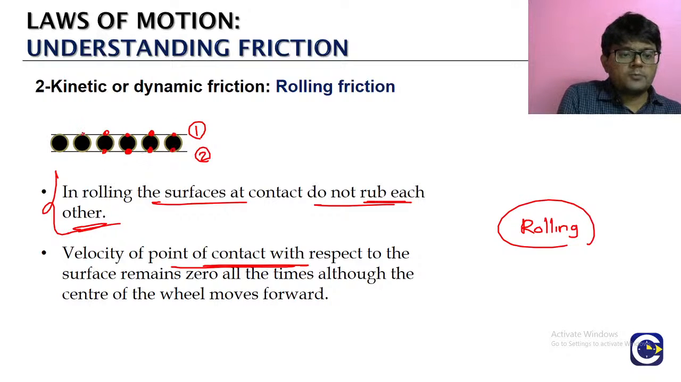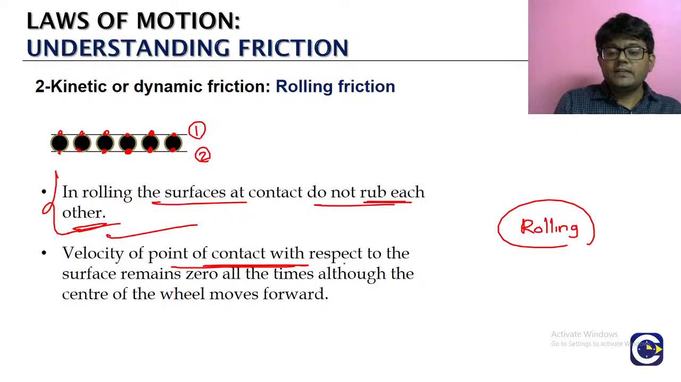So you have contact points, right? The velocity of the contact point with respect to the surface 1 as well as surface 2 will be remaining 0 at all times.